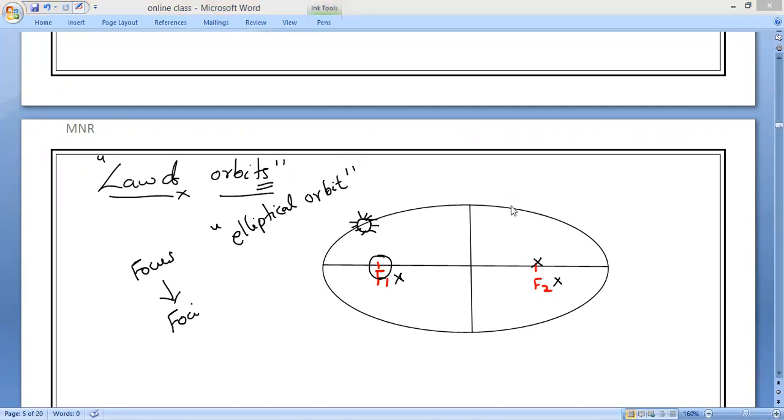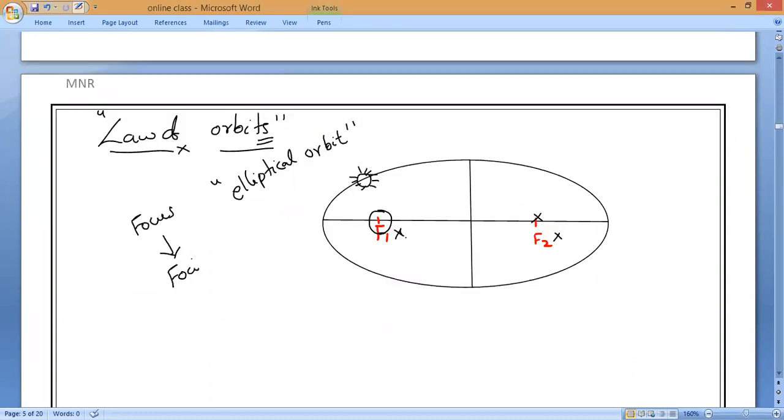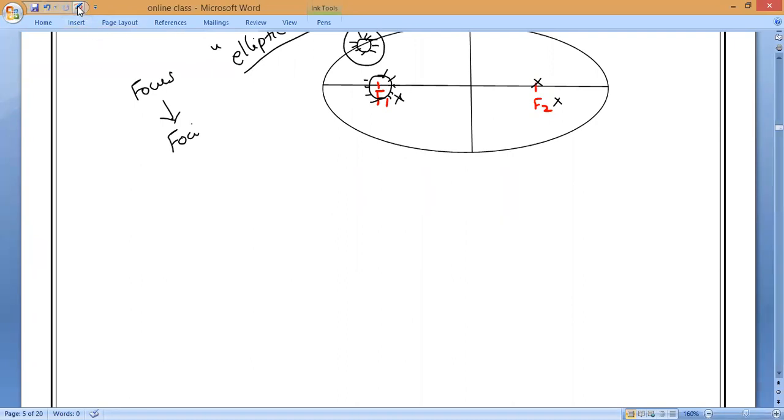This is what we studied in the last class. Kepler's first law says that the sun is present at one of the foci, and planets revolve around the sun in an elliptical orbit. That is known as the law of orbits. Is it okay, guys?